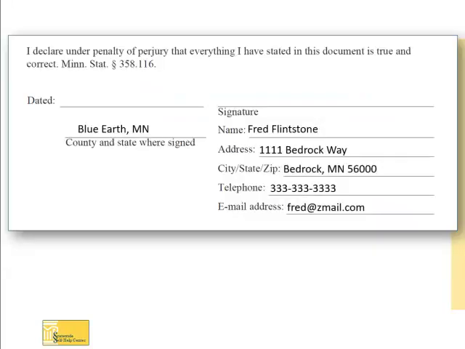At the end of the affidavit, fill in your name, address, telephone number, and email address. You are now ready to sign the affidavit under penalty of perjury. You should also fill in the date and county and state where you are when you sign the form. By signing under penalty of perjury, you are stating that the information in the document is true to the best of your knowledge. Perjury is the crime of intentionally lying or misrepresenting the truth, punishable by jail or other sanctions.